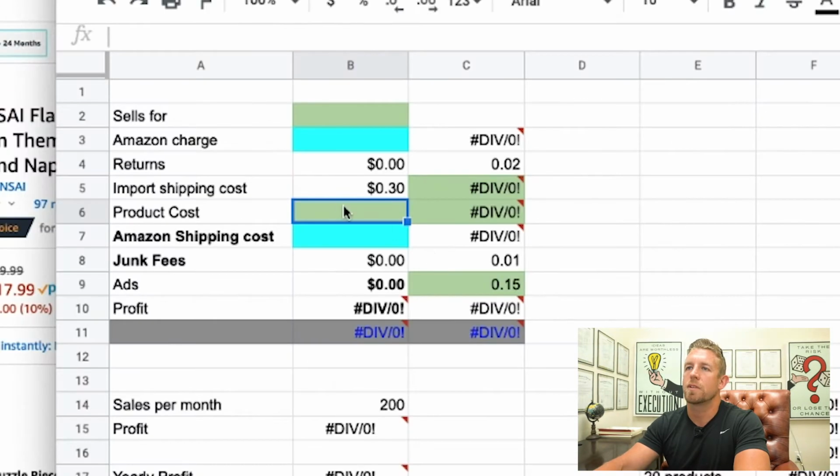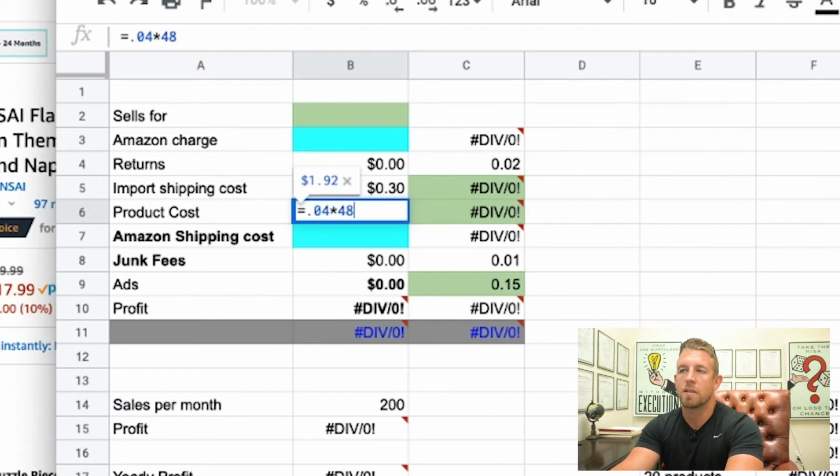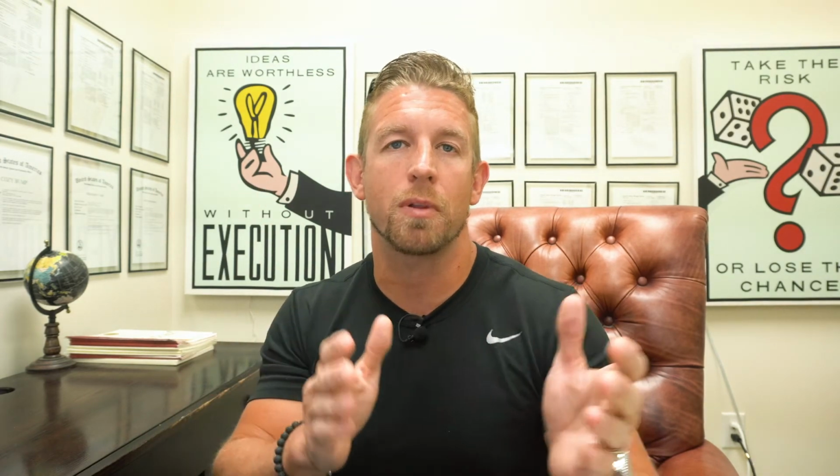So I would take the 4 cents, take product cost, equal 0.04, and I would times it by 48 pieces. Again, this is a guesstimate. I mean, obviously, you're going to take the time to contact the manufacturer, get a total price, but to assume that all the rest of it costs about 4 cents, since the 9-inch plate was the larger size, and they also had a 7-inch plate and then napkins, which are smaller, it's safe to assume that.